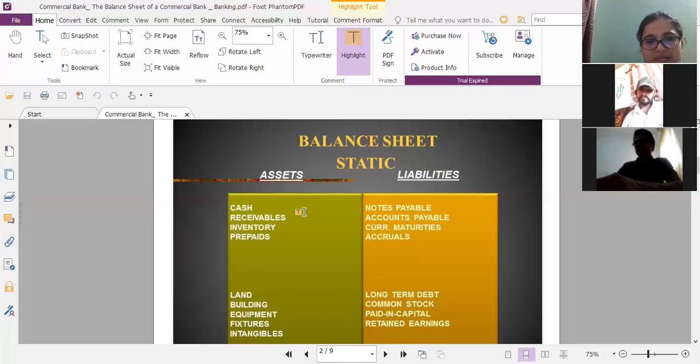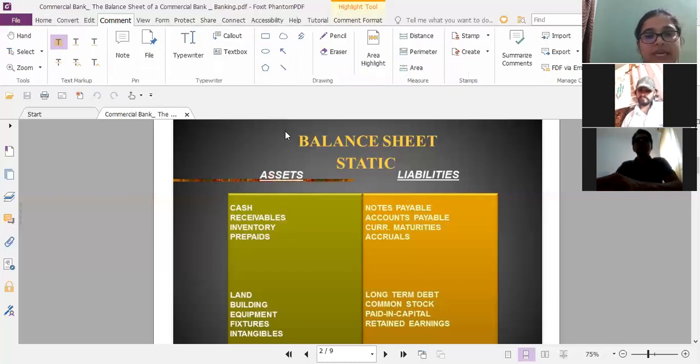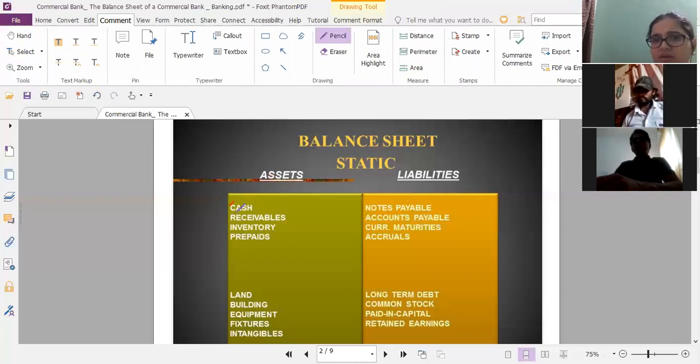So I'll just quickly give you a glance over whatever we're going to study under assets and liabilities. So under assets, as you all can see, cash is also an asset of banks. Cash like currency, coins, so liquid cash, that is an asset, okay? Then receivables, what the bank is supposed to receive, that is an asset. Inventories, money put into machines and so on, that is also an asset. Prepaids, whatever it is, like